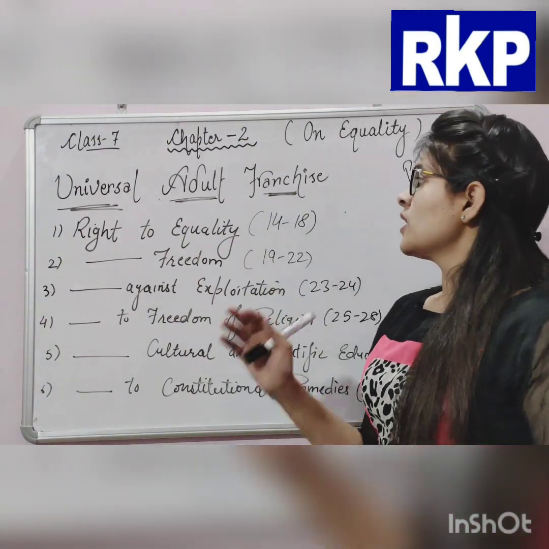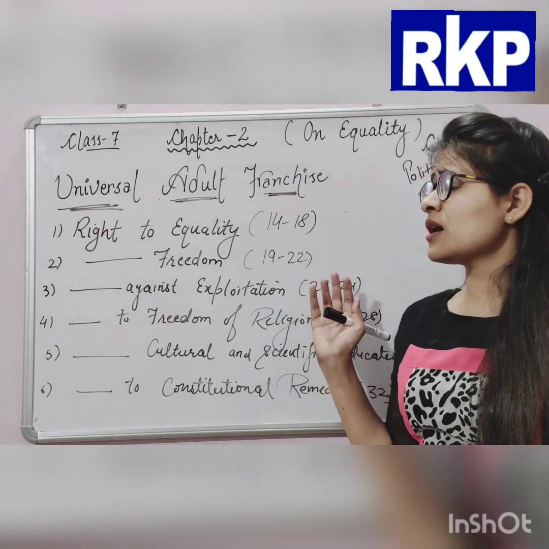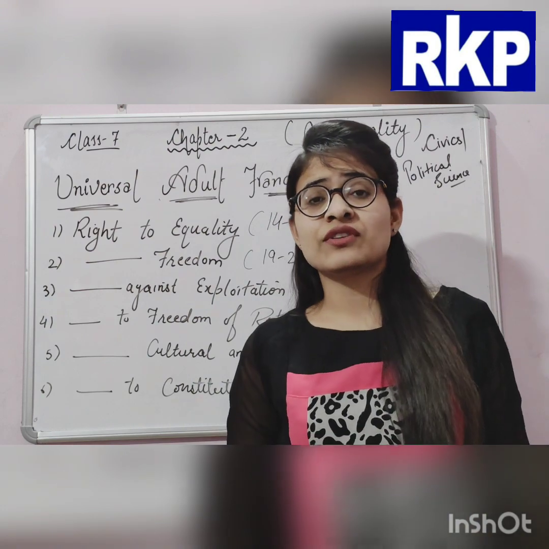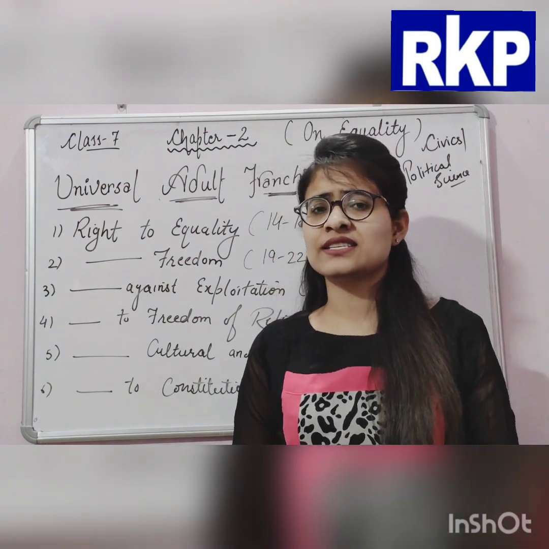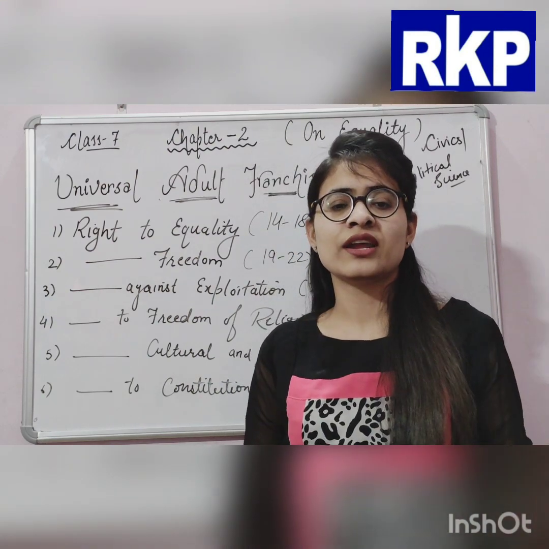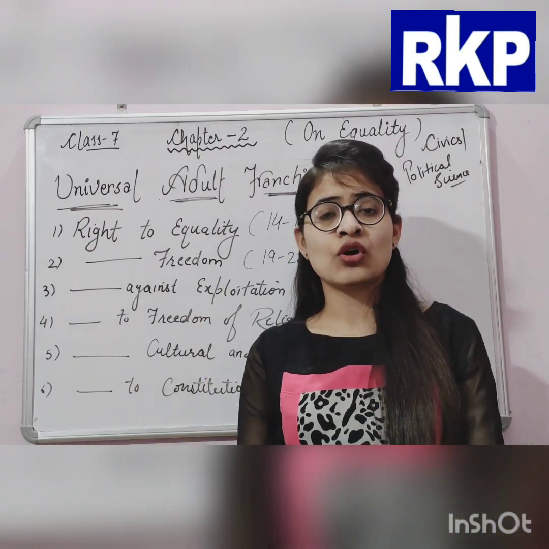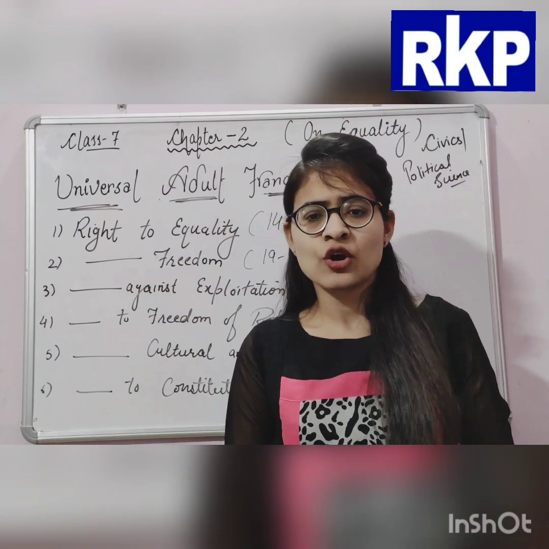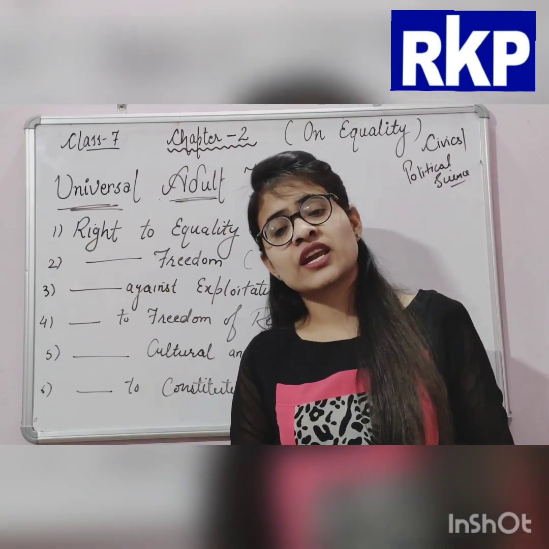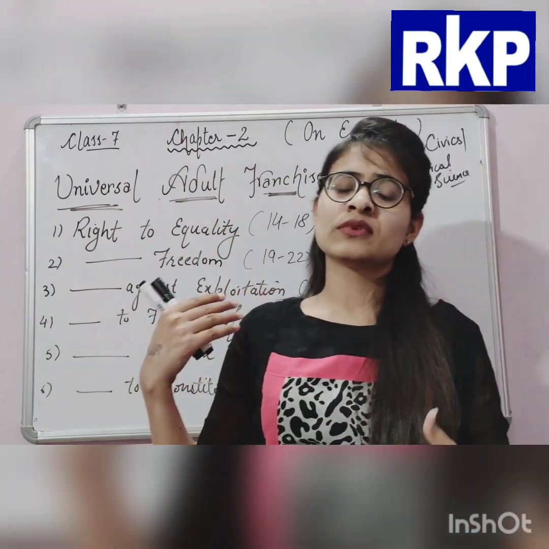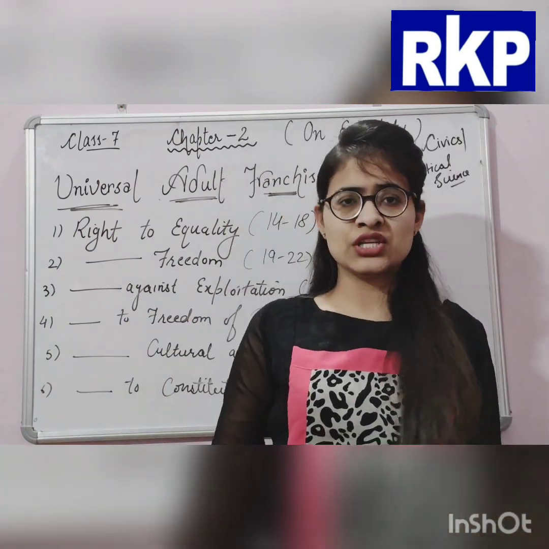Now, our constitution is about universal adult franchise. What is universal adult franchise? As its name says, universal means everywhere. Adult franchise means those who are adults can make their own government. Every adult is equally allowed to vote irrespective of their caste, creed, religion.